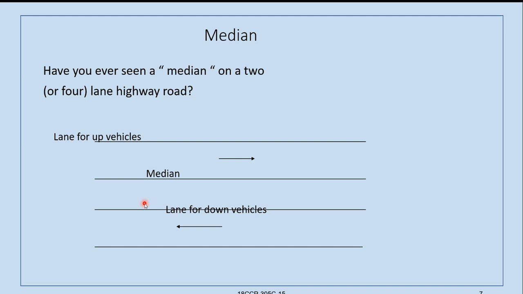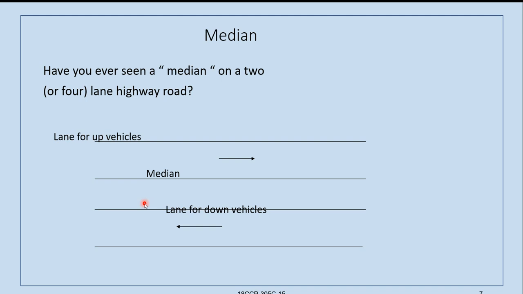This center of the road, you can understand it as median, that is middle of the data. So you have to remember median is middle of the data.